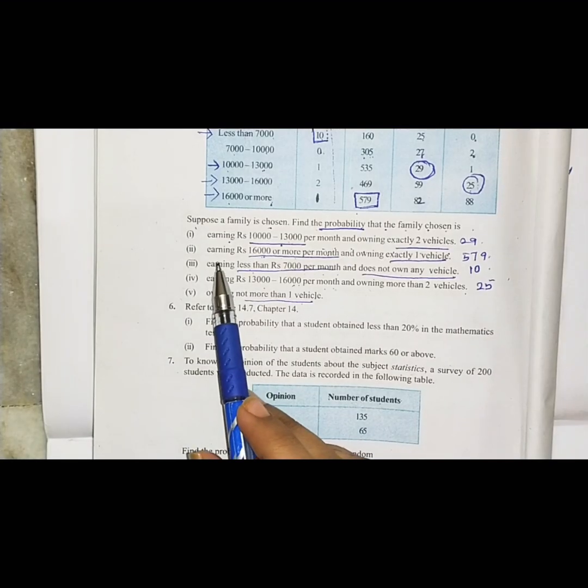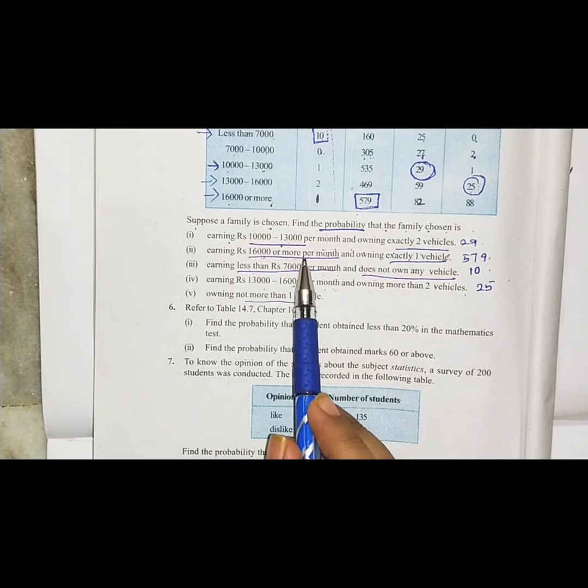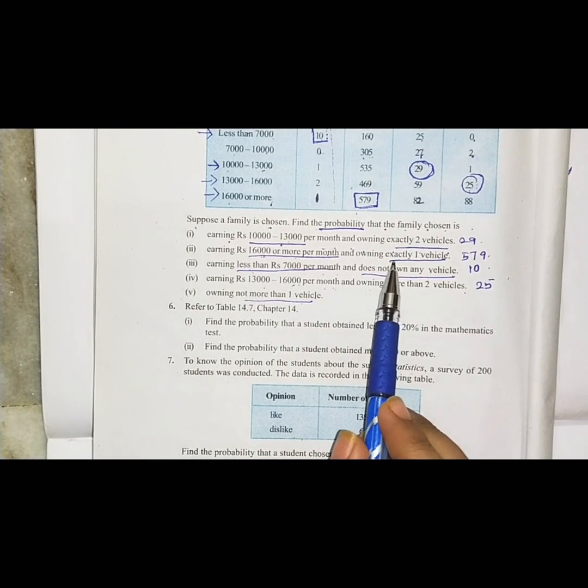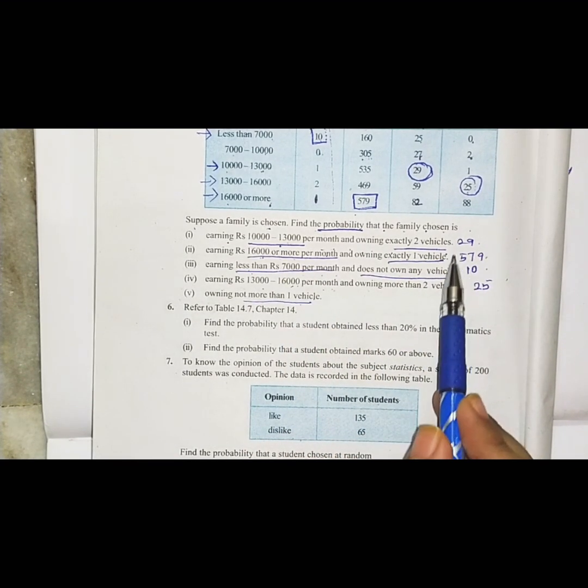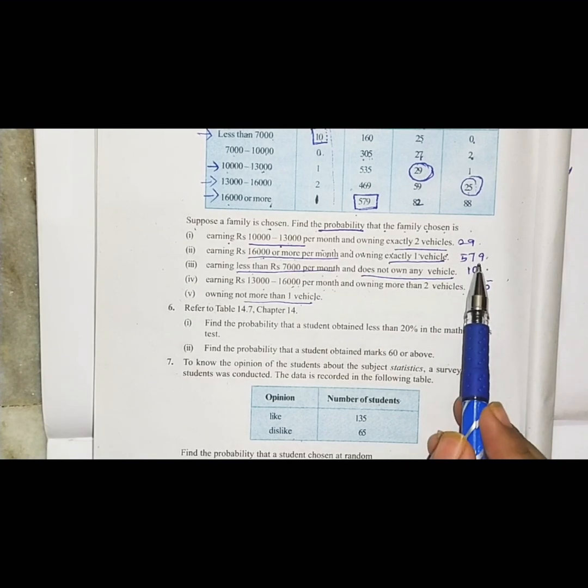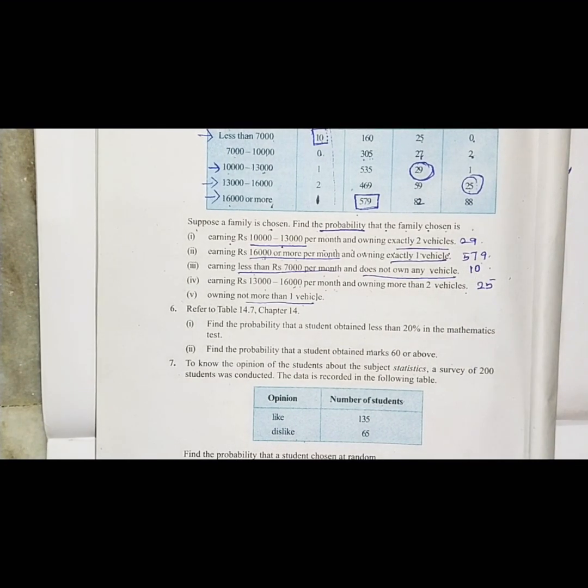The second one is earning rupees 16,000 or more per month and owning exactly 1 vehicle. So how many families have we already written? 579.